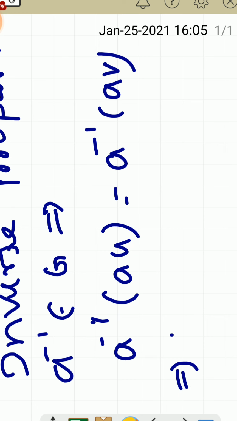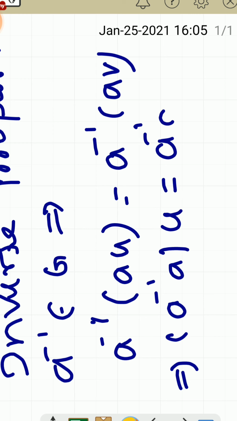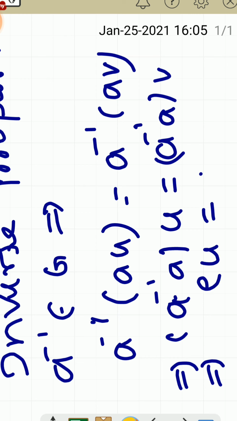According to the associative property we can write A inverse A into U equal to A inverse A into V. But we have A inverse A equal to E, so E into U equal to E into V.